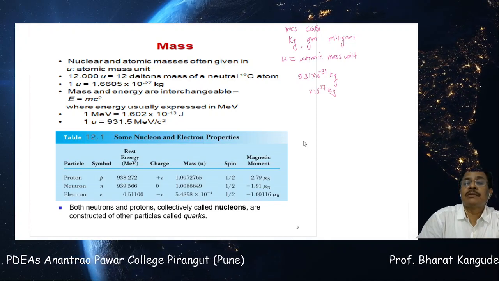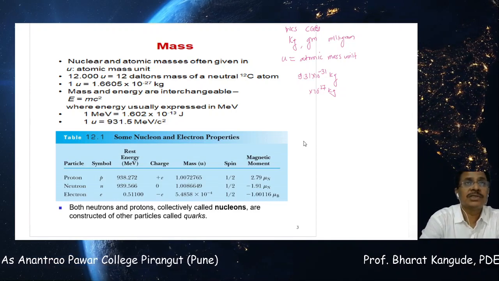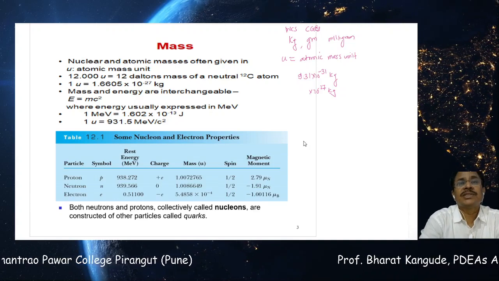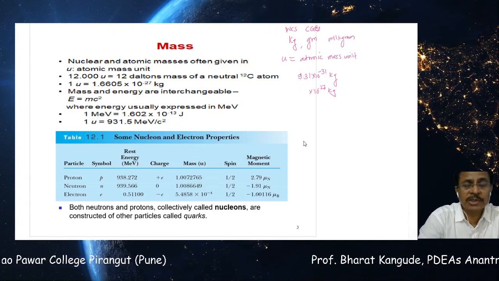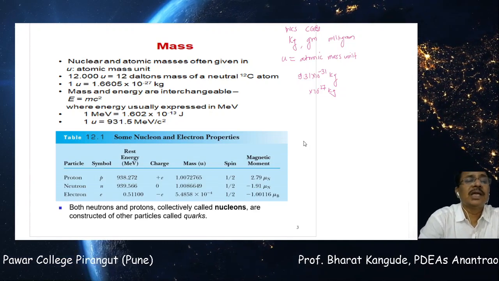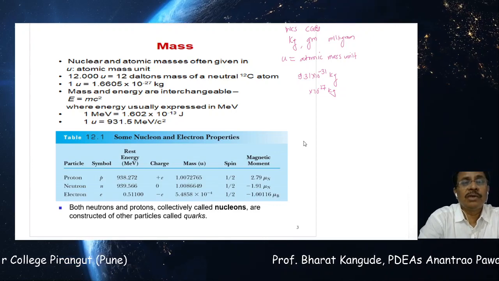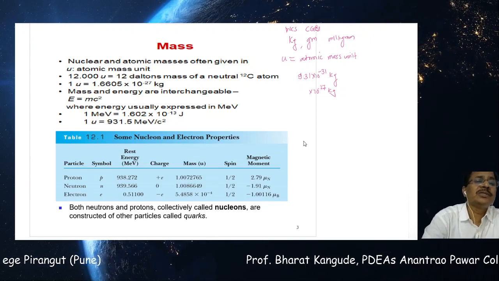These numbers are very, very small to deal with when we go for actual calculations of all these masses and the energy involved in the process. These numbers cause a lot of problems, and to get rid of this problem, scientists at that time developed a new unit of measurement of mass in nuclear physics, which is called the atomic mass unit. Let's see how this atomic mass unit is defined.